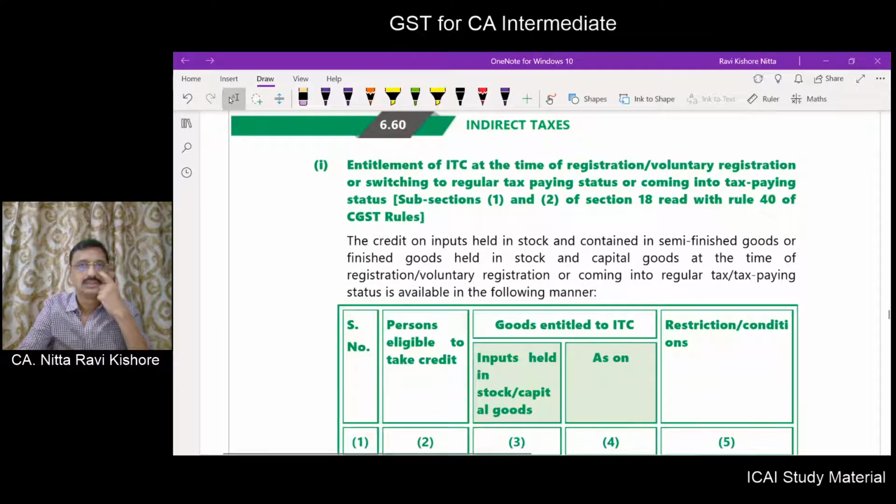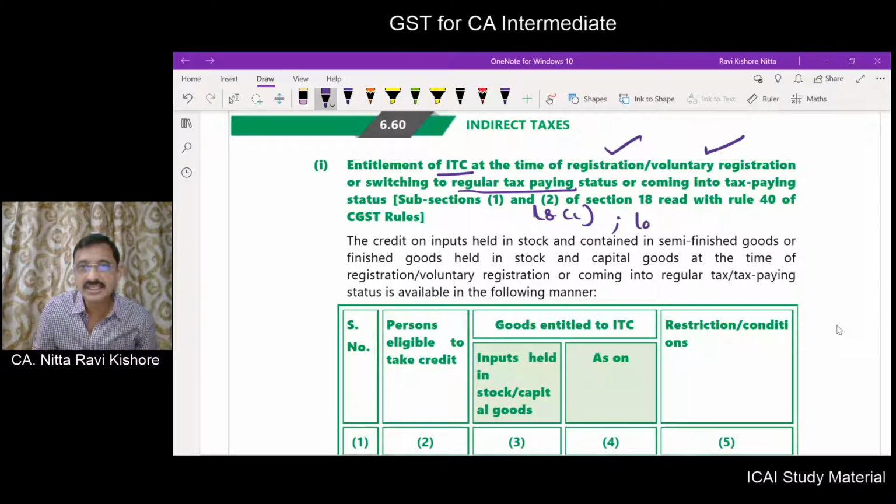Next. Now you will become entitled to ITC at the time of registration or voluntary registration or switching to regular taxpayer from composition taxpayer. It has been dealt by 18.1, 18.2, read with rule 40.